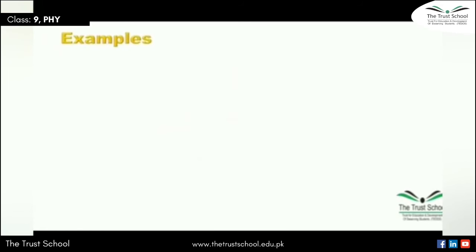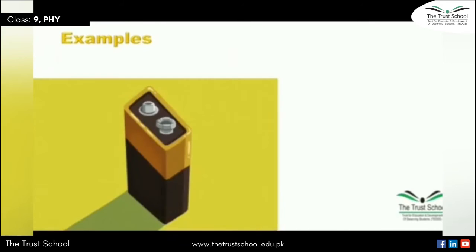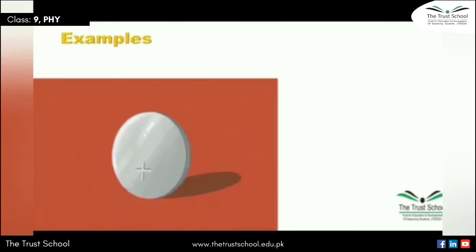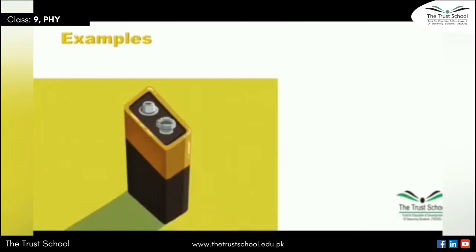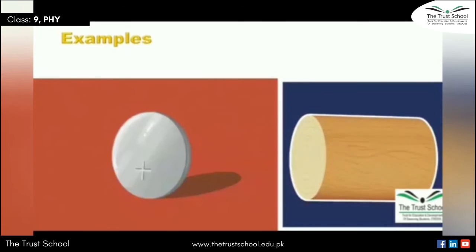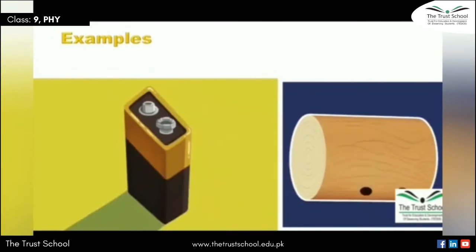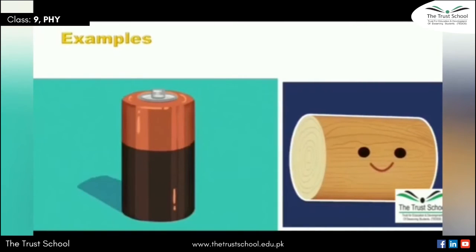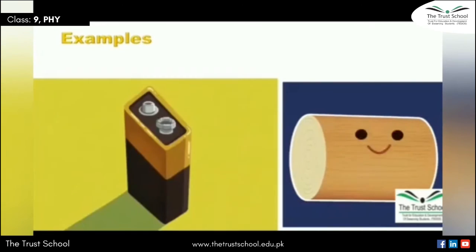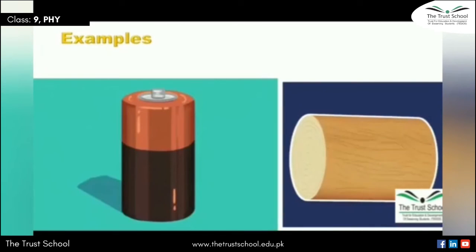Let's see some of the examples of chemical energy. The very first example is a cell or a battery that contains charged particles, and there are many chemical reactions that take place in a cell. So basically a cell contains chemical energy. And another example is wood, because when we burn wood, wood undergoes many chemical reactions and we get coal at the end.